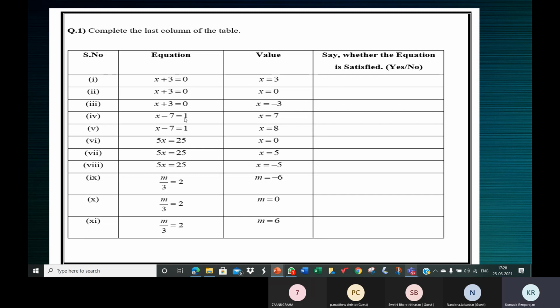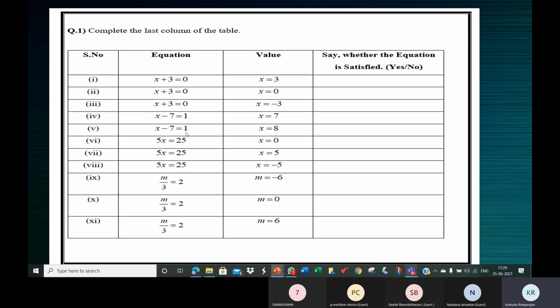Now let me do, say, the fifth one. Let's do the fifth one. So let's take up the LHS. The equation is x minus 7 is equal to 1. Let's take up the left hand side, x minus 7. What's the value of x given? 8. So we have x minus 7, which means 8 minus 7, which is 1. So the value of the left hand side is 1.